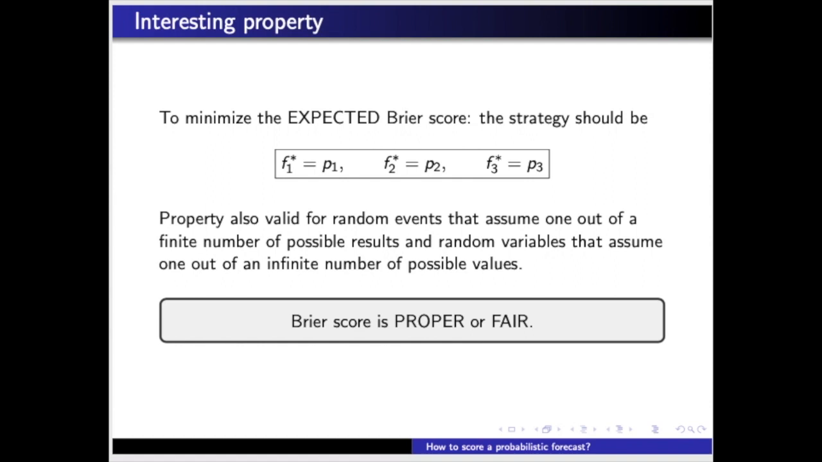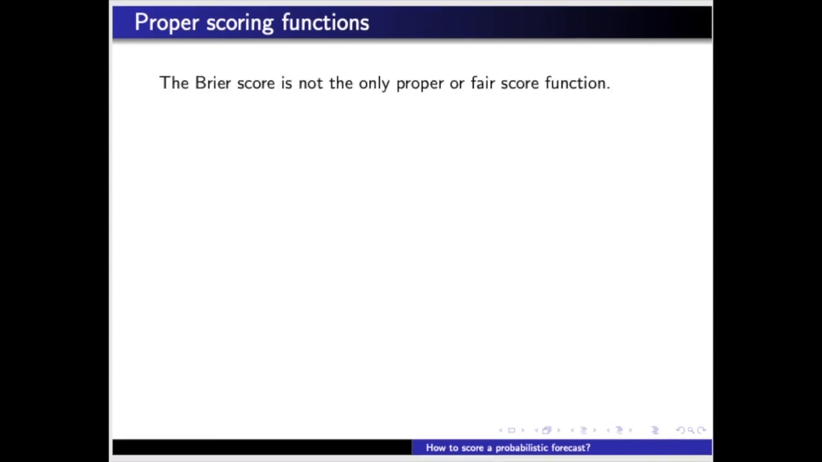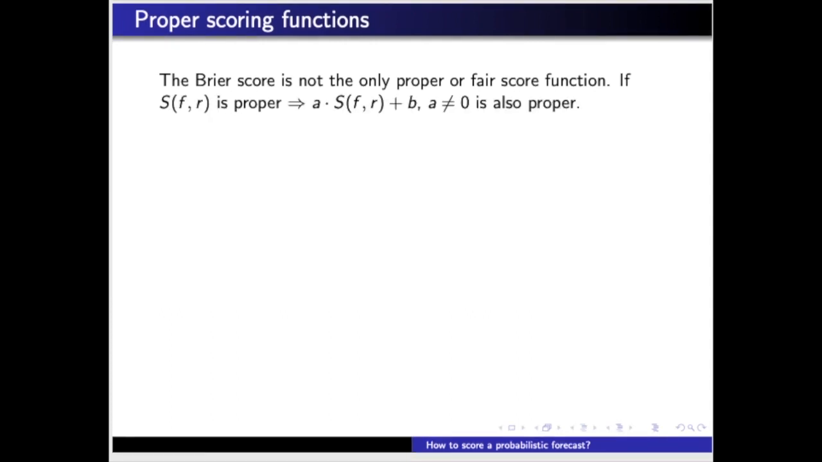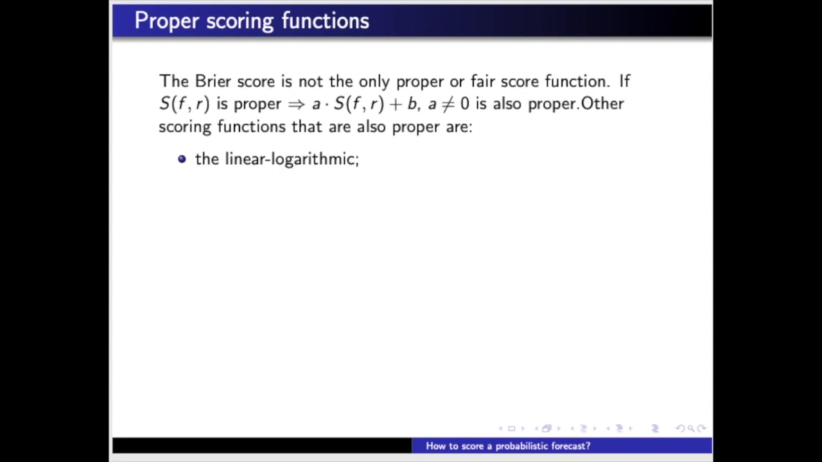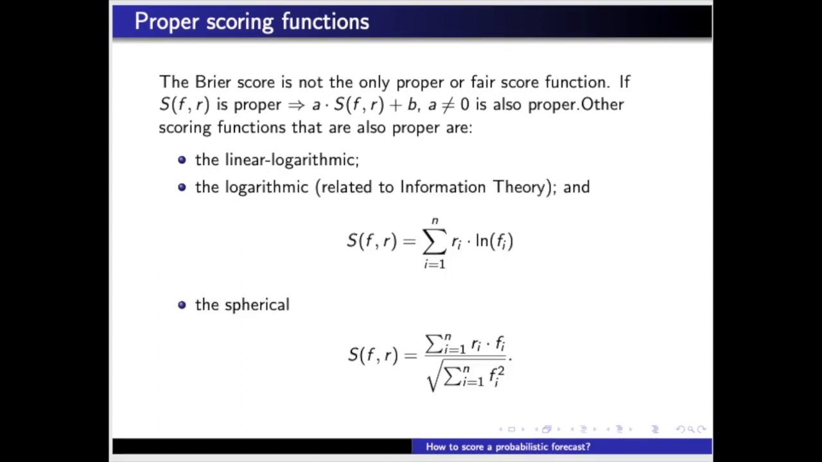The Brier score is not the only proper or fair score function. In fact, any affine or linear transformation of the Brier score is also proper. Other scoring functions that are also proper are the linear, logarithmic, and the spherical, among others. The expressions shown here for these scores consider random events that assume one and only one result out of n possible results.